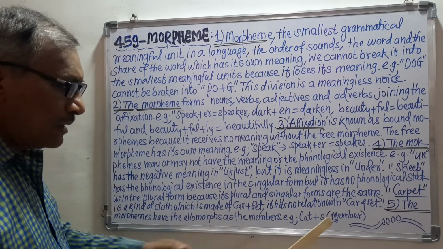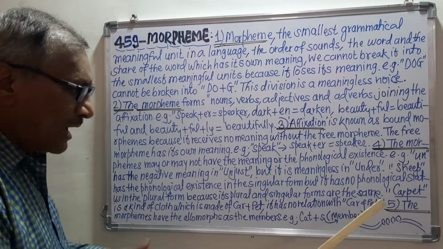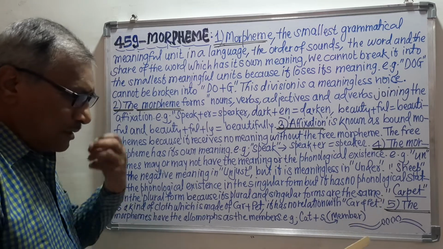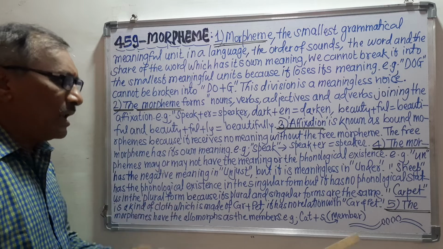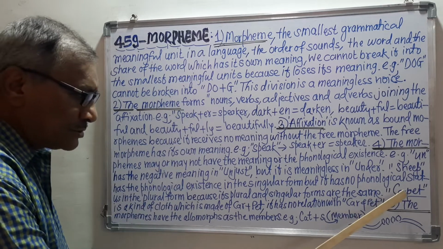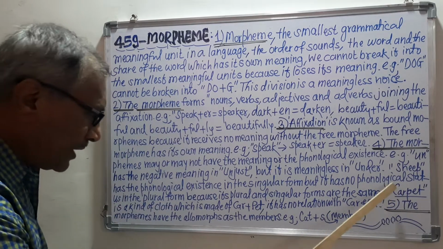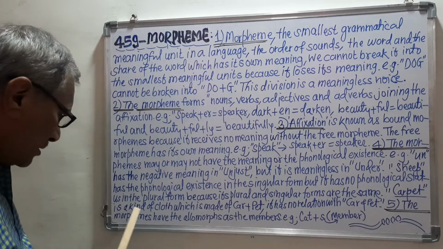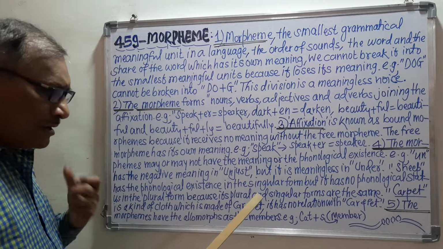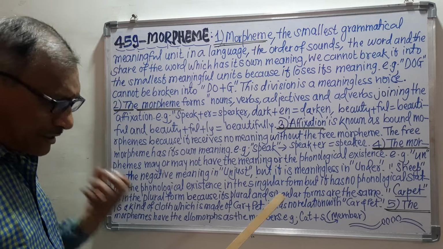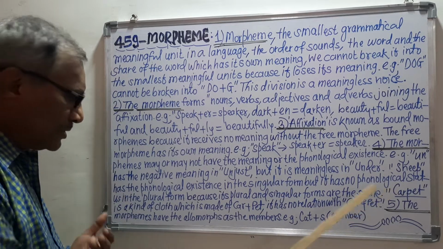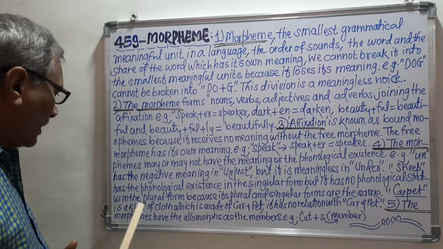Then carpet. Carpet is a word, a free morpheme, and we will now see a very strange thing about it. Carpet is a kind of cloth, so when we see it, we take the meaning of carpet as the cloth.